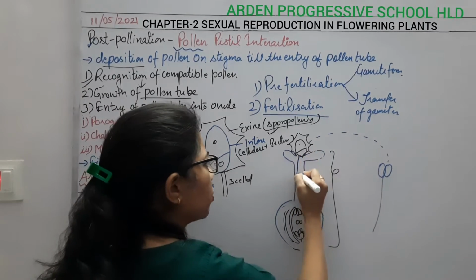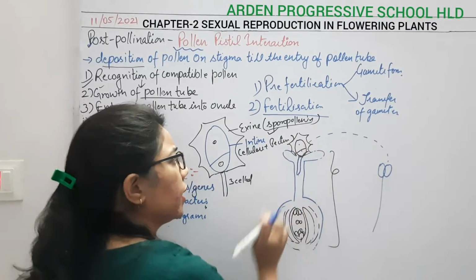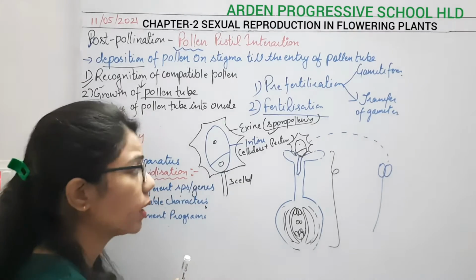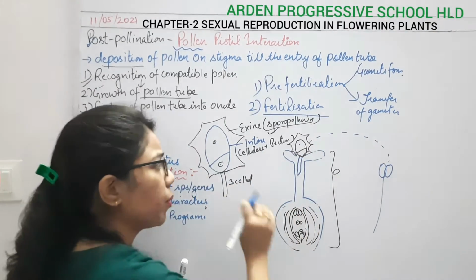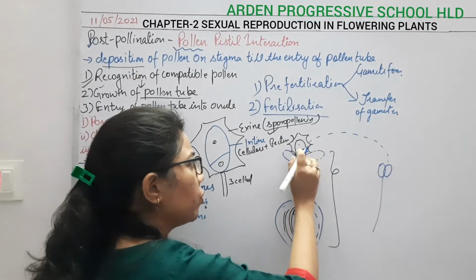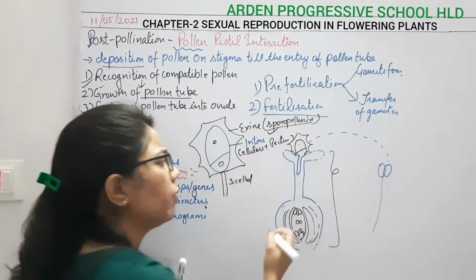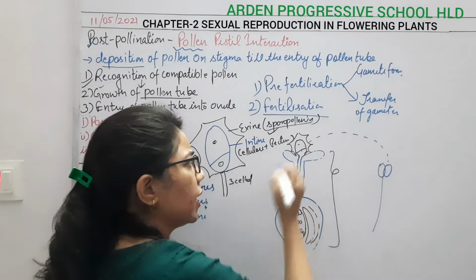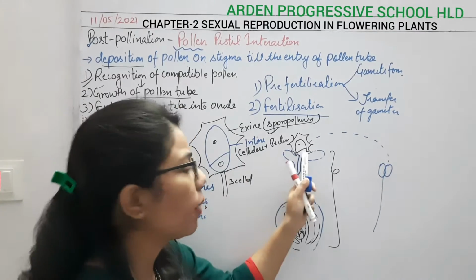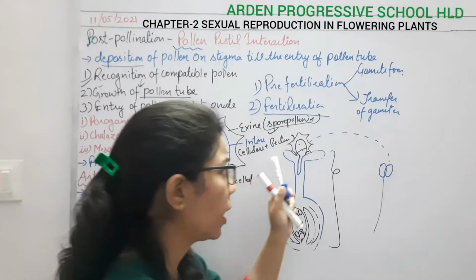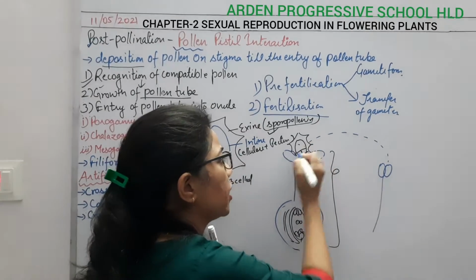There will be protrusion of the pollen tube, and we know that the outer layer is sporopollenin and the inner layer is made up of cellulose and pectin. Now the cytoplasm present inside this pollen grain will move towards the pollen tube. Here we have the vegetative cell and generative cell. If I talk about the two cell stage, what will happen here? It will again undergo cell division, and form the three cell stage.